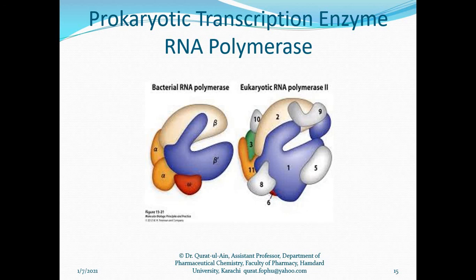This is a picture to show you the difference between the bacterial RNA polymerase and the eukaryotic RNA polymerase 2. This eukaryotic RNA polymerase 2 is the main enzyme that synthesizes messenger RNA. The eukaryotic RNA polymerase 2, the polymerizing enzyme that synthesizes the messenger RNA in eukaryote, consists of 10 to 11 different subunits. However, the bacterial RNA polymerase, the main transcription enzyme, consists of 5 subunits.